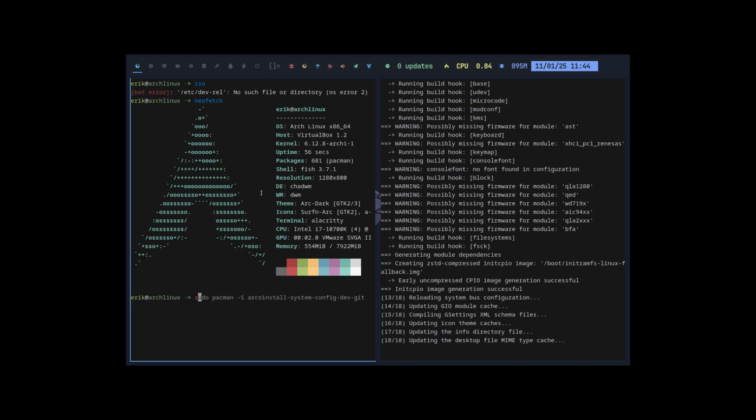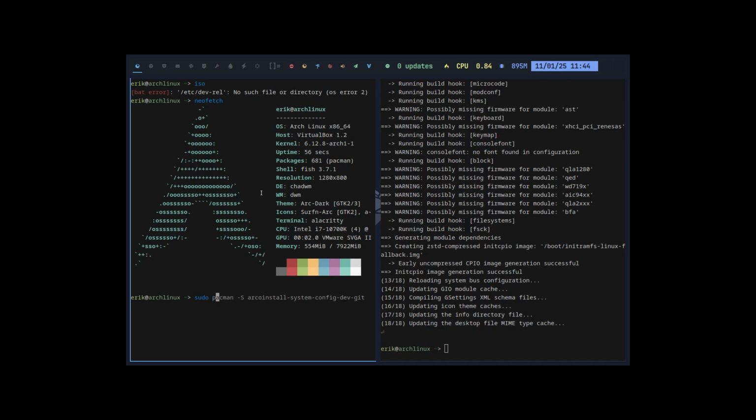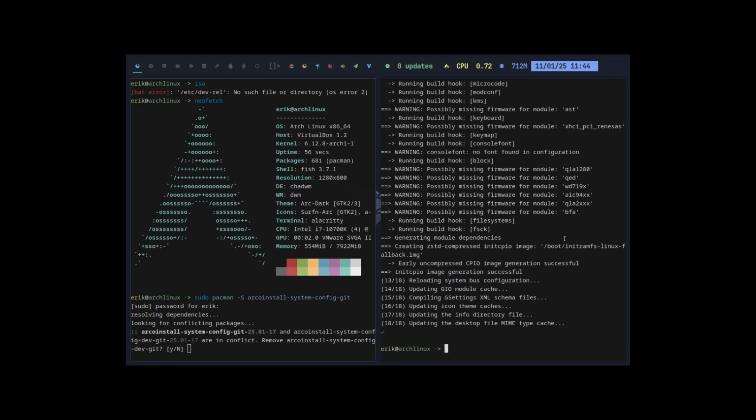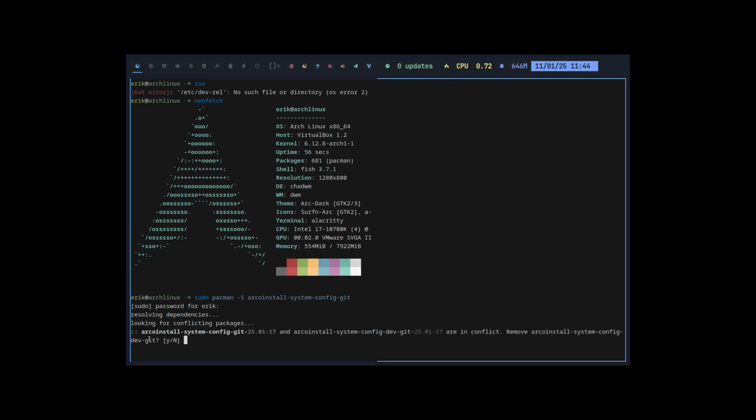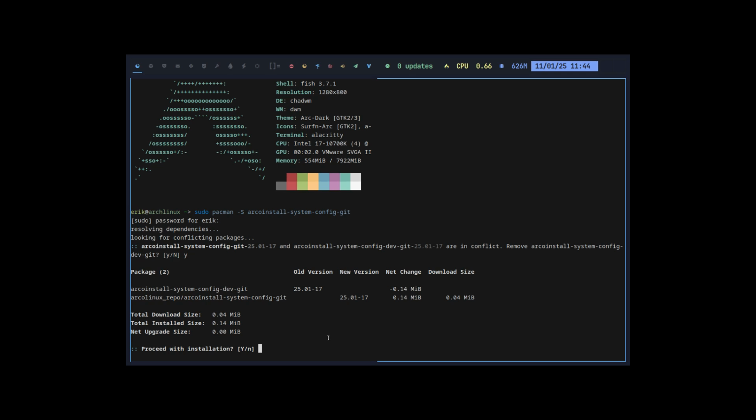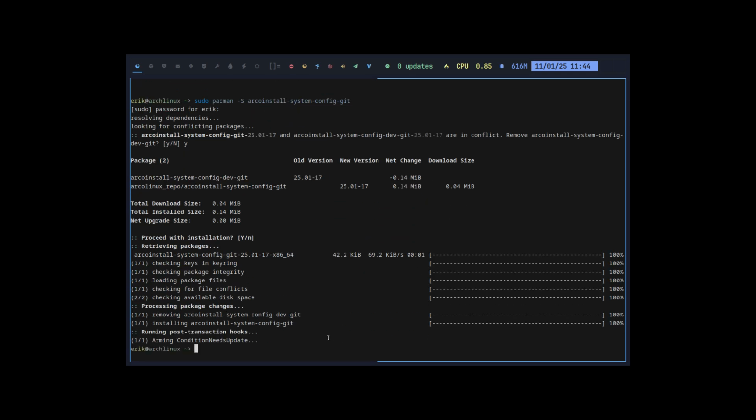We have packages specifically for pacman-s, specifically for Arco install. There is the config, dev, development, and git version. That's one of the things you can add to the list. Let's first get rid of this. Arco install system config and Arco install system config dev. So the dev version is there. Let's go to the default version that users have.